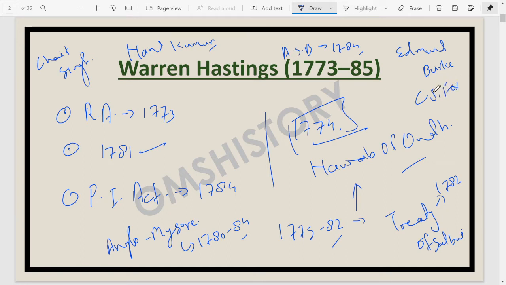Then we have Sheridan, and apart from Sheridan, we have Gilbert Elliot. These people started the impeachment proceedings against Warren Hastings. He was defended by Edward Law, Plummer, and Dallas. After a prolonged trial of 7 years, he was finally acquitted.